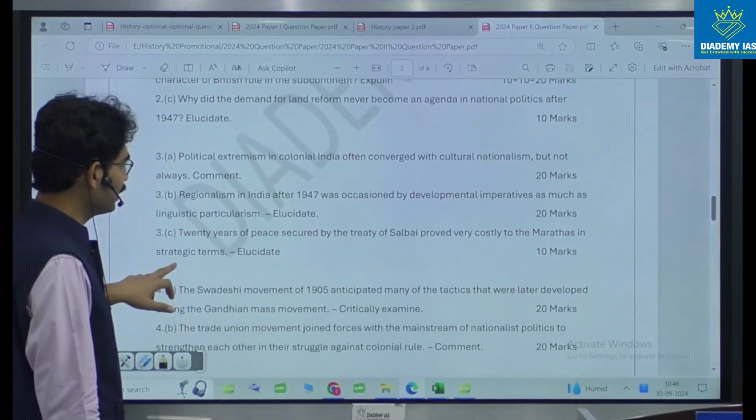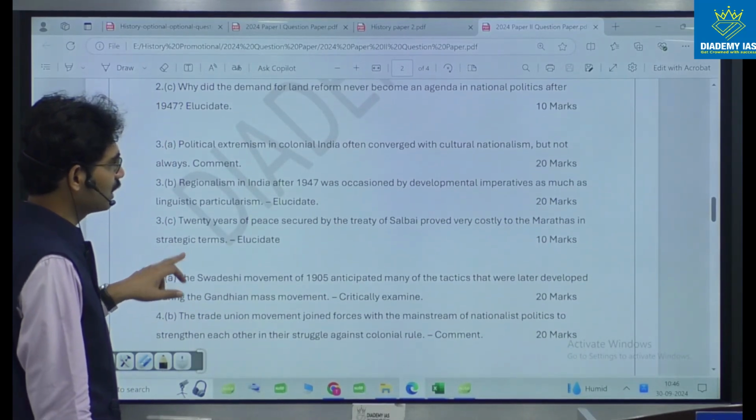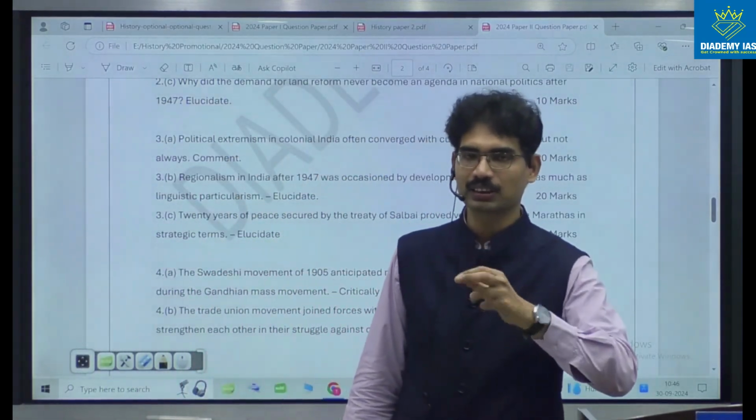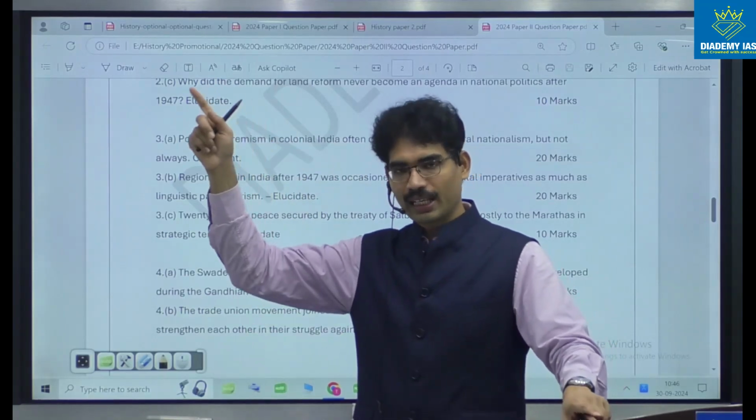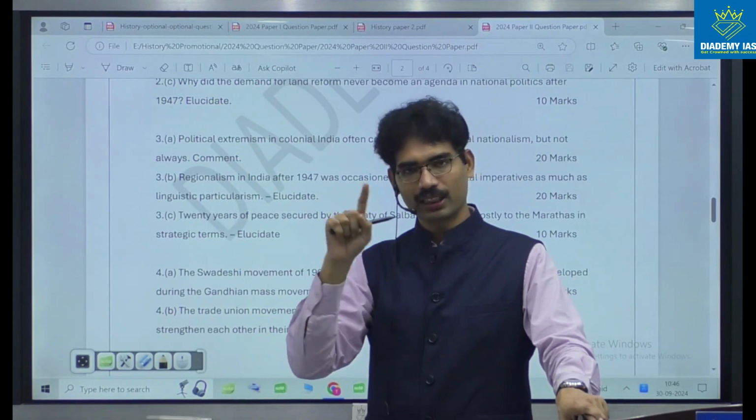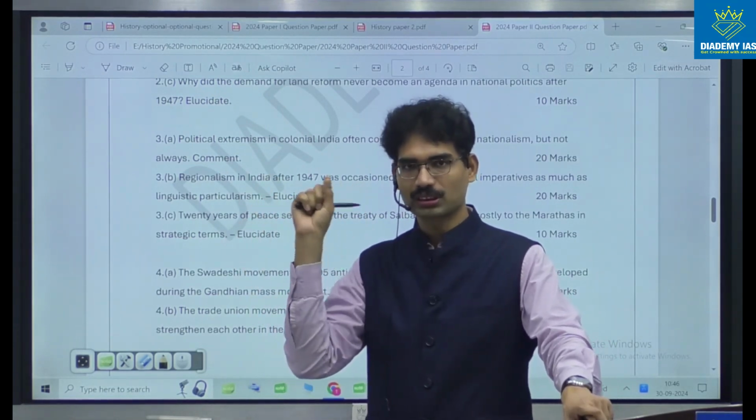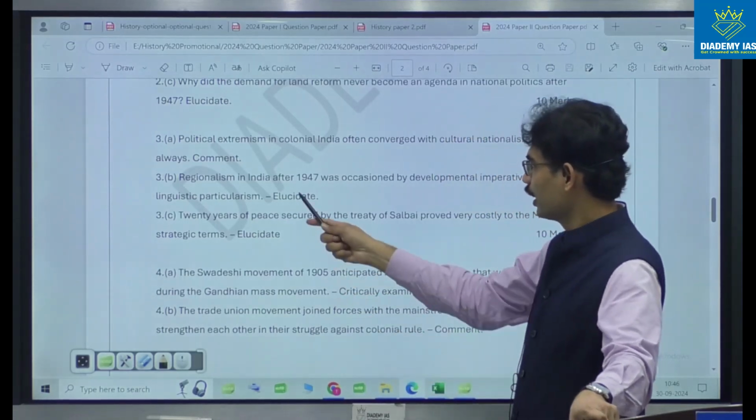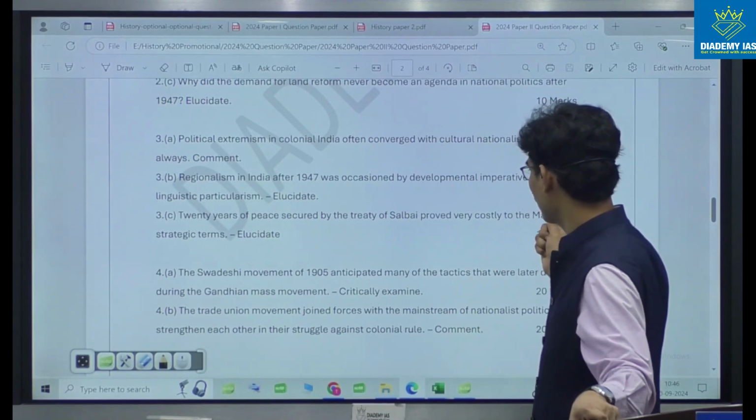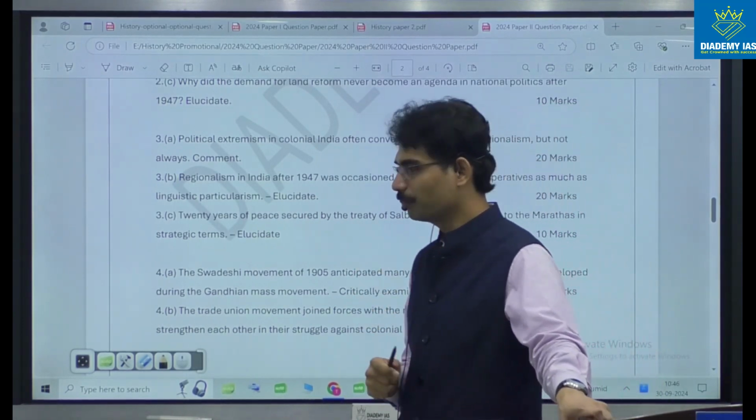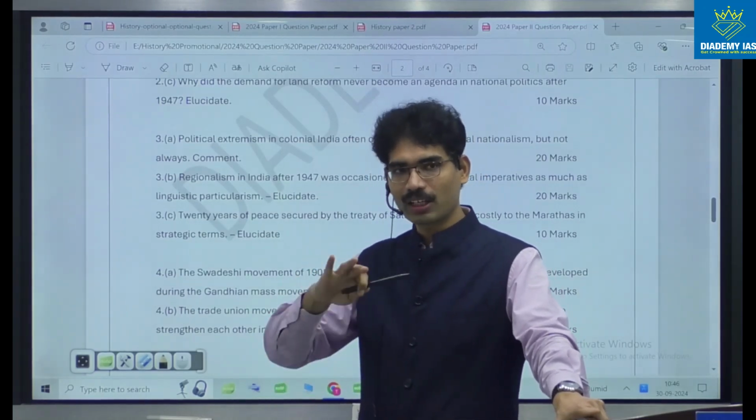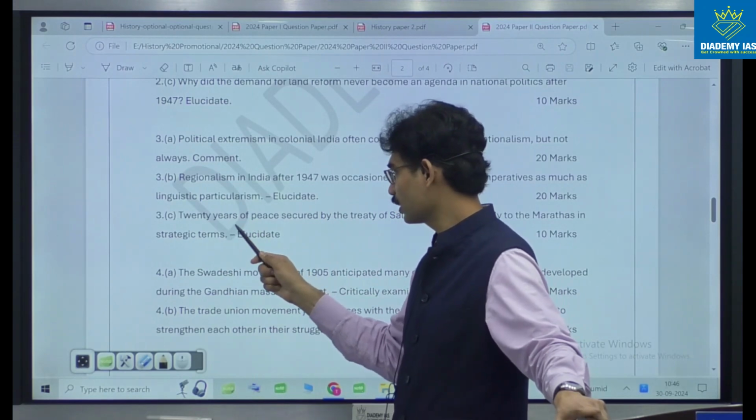Political extremism in colonial India often converged with cultural nationalism, but not always. Culture and extremism. Once again, like in ancient India, where we have seen religion, culture, art and architecture related questions, here also we will observe some questions on those lines. Regionalism in India after 1947 was occasioned by developmental imperatives as much as linguistic particularism. Again, to protect the culture and economy. Economy and culture combination will come here.